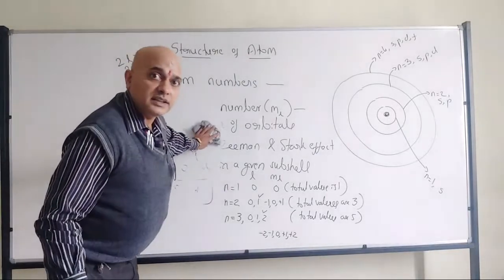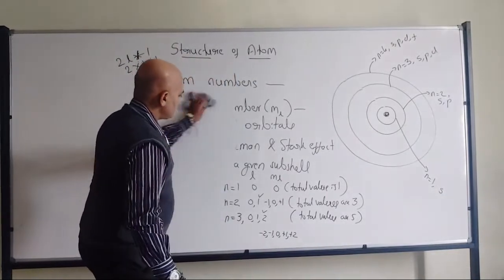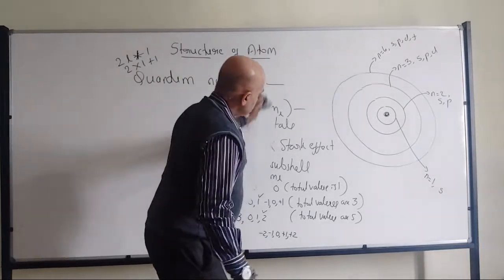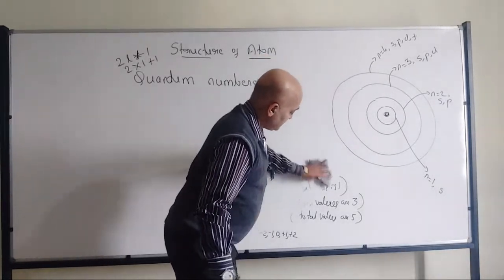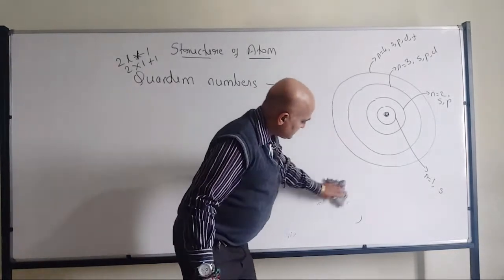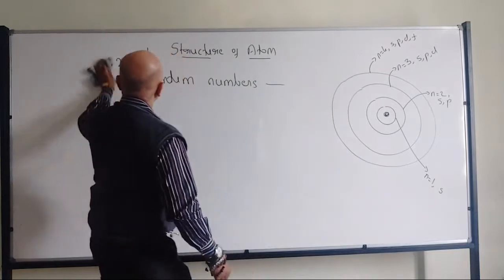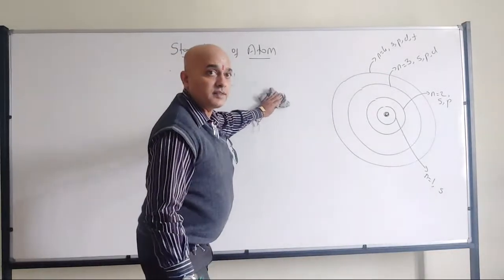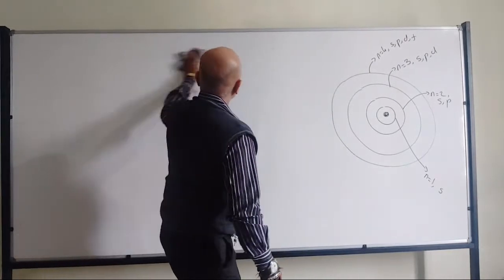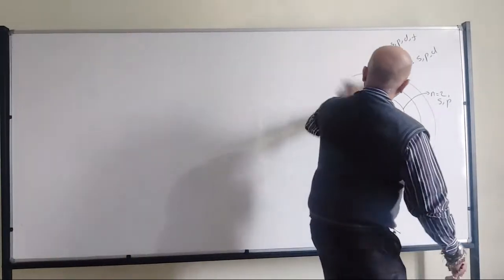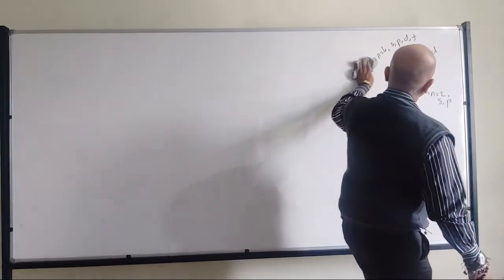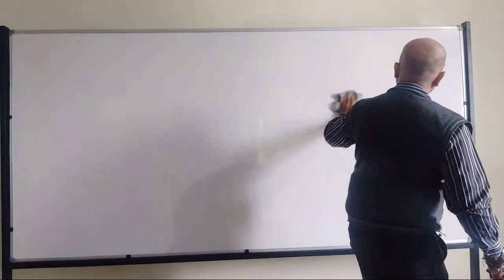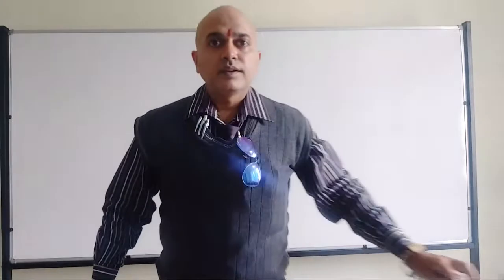Yes, -2, -1, 1 and 2, absolutely correct, when n is equal to 3. Any doubts in this? Okay, no doubts.